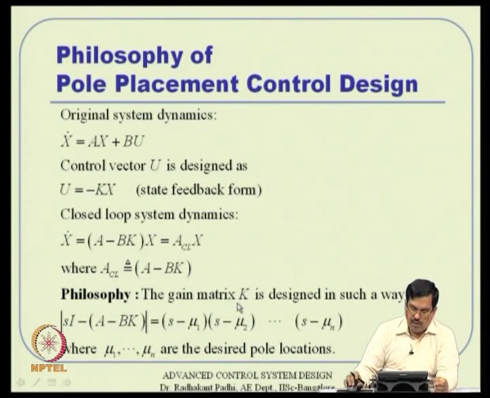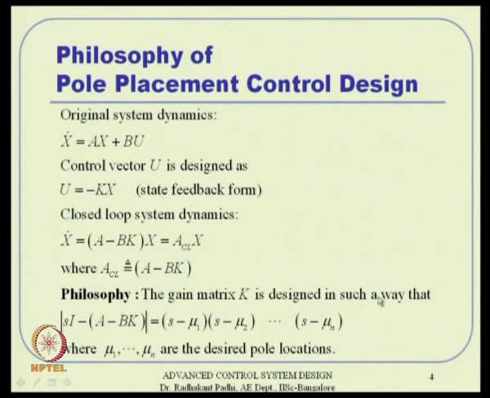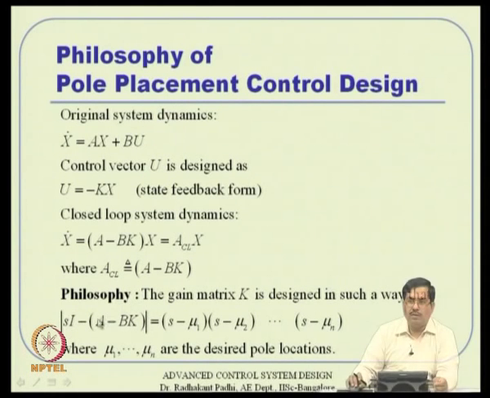And the philosophy is that we want to design this gain matrix k in such a way that the closed loop poles, or rather the closed loop characteristic polynomial, which is dictated by the determinant of s I minus the closed loop A matrix, is the desired characteristic polynomial, because the pole locations are known to us. So, the left hand side is the closed loop characteristic polynomial and the right side is the desired characteristic polynomial. If these two become equal, then obviously the closed loop system matrix will have these poles, that is the whole idea.